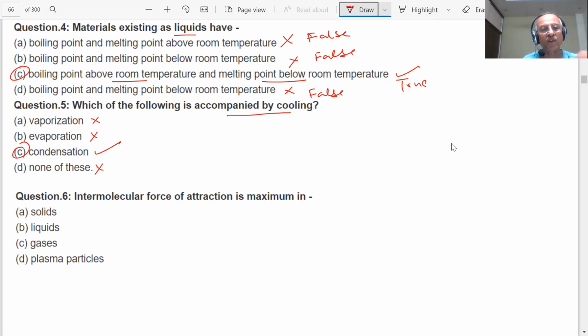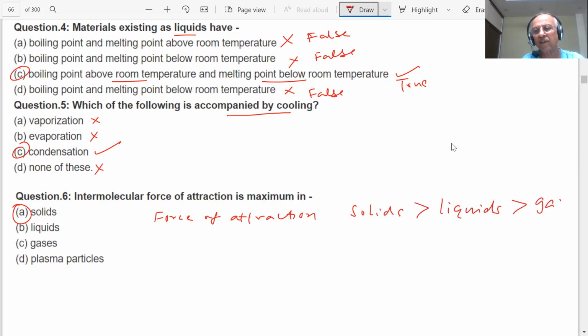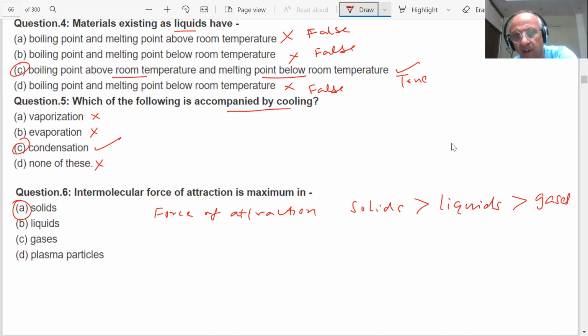Intermolecular forces of attraction are maximum in solids. The force of attraction we have already shown you, students: solids more than liquids and liquids more than gases. And the result is the interspacing. The distance becomes least in the solids, and then further, in between, and then the distance becomes very large between the particles in the gases.